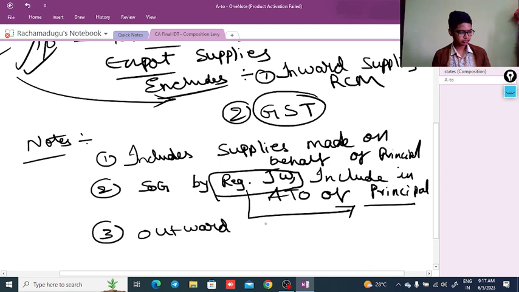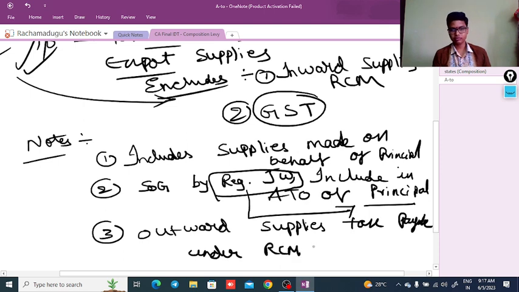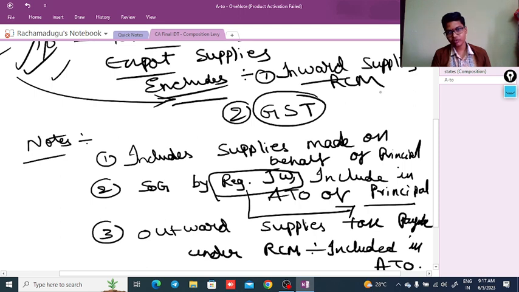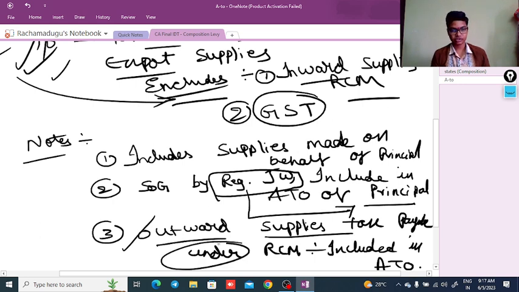Third, outward supplies on which tax is payable under RCM are included in the annual turnover. Aggregate turnover excludes inward supplies liable to tax under RCM, whereas for outward supplies on which the recipient pays tax under RCM, even though the tax is paid by the recipient, the supplier's turnover includes those supplies too. That's the main point here.